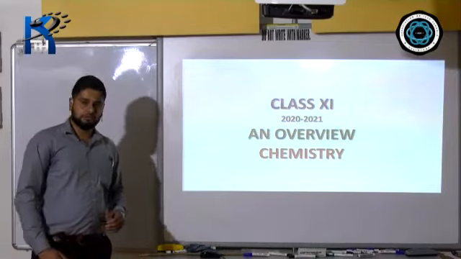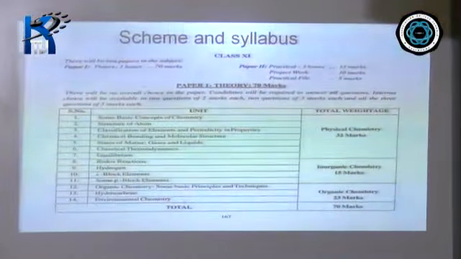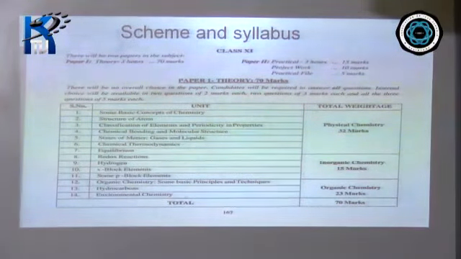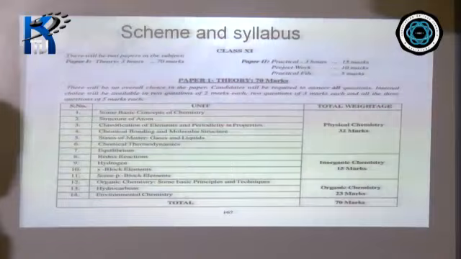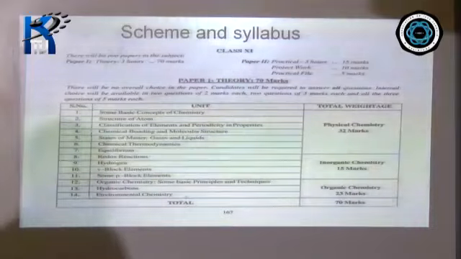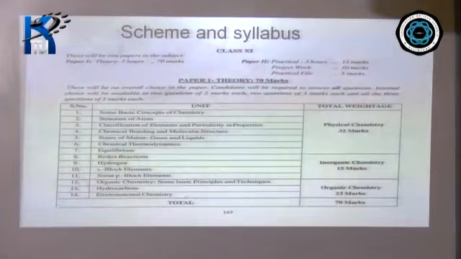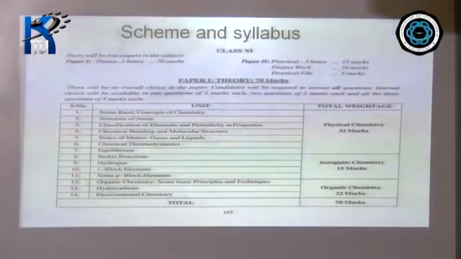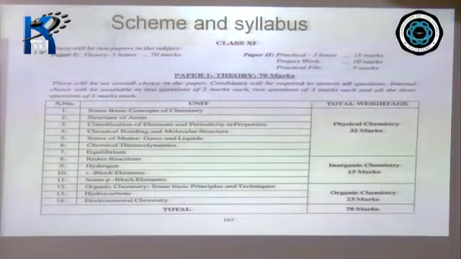Okay, so move on to our next slide, and this is about scheme and syllabus. So in chemistry, there will be two papers. Paper number 1, that is theory, is of 70 marks, and paper 2, that is practical, and the marks allotted for practical is 30. Okay, so in the theory paper, there are 14 important topics you have to study. And the 14 important topics are these.